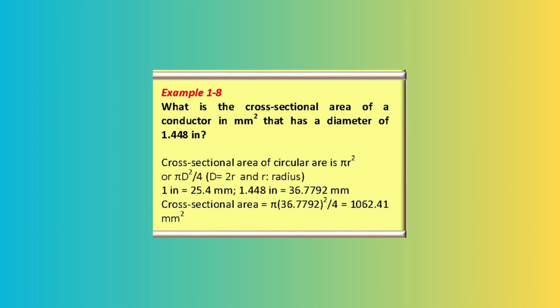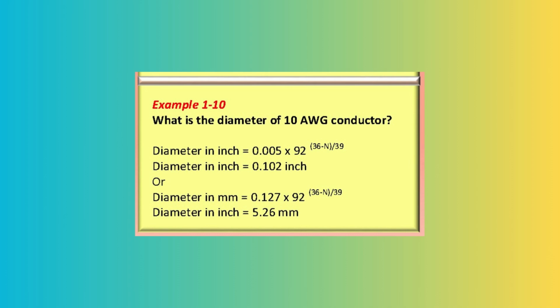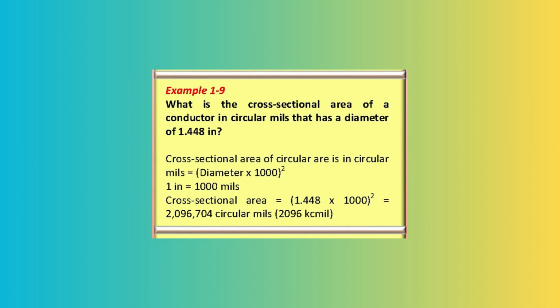The code offers conductor and conduit sizes in both metric and U.S. customary units. Conductor sizes are specified in American wire gauge, AWG, or circular mills, kcmil or MCM, where AWG relates to diameter and circular mills to cross-sectional area.